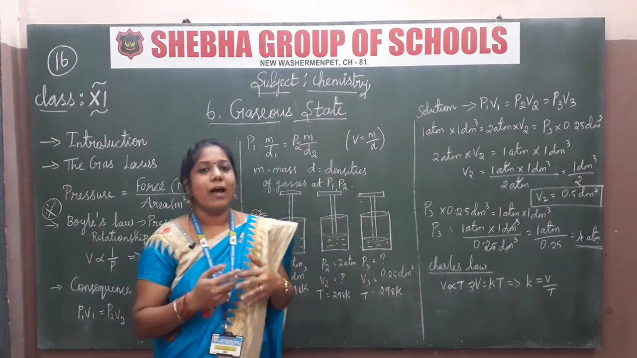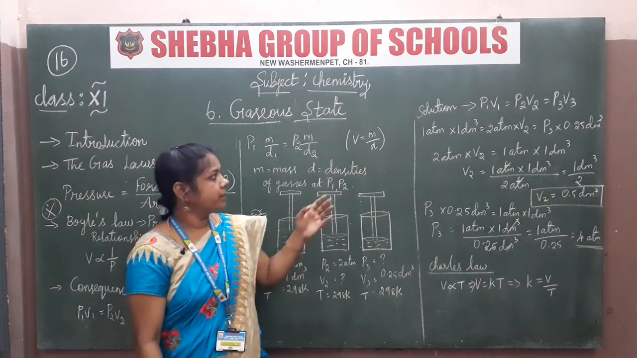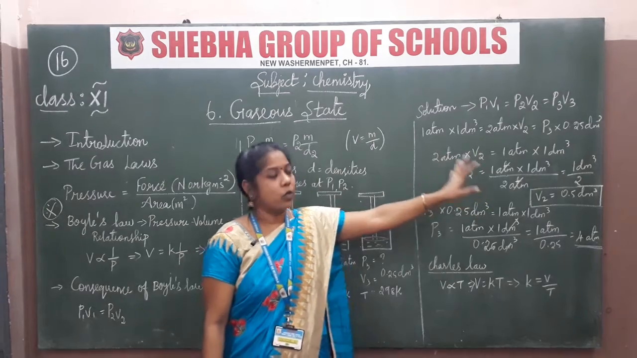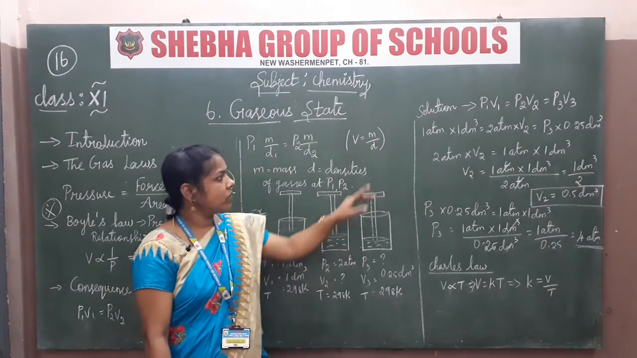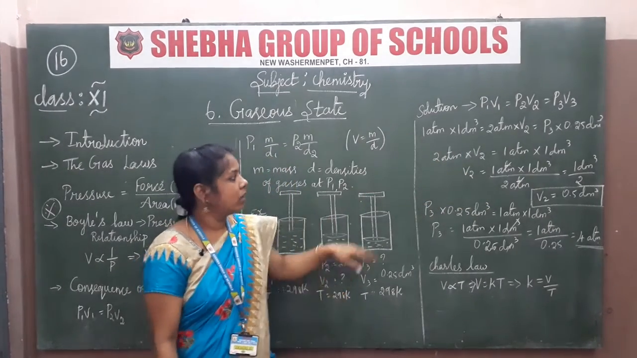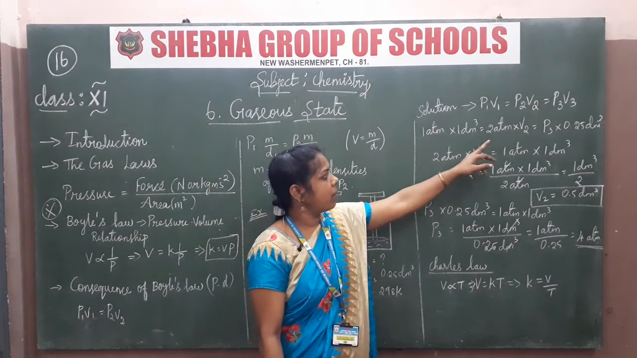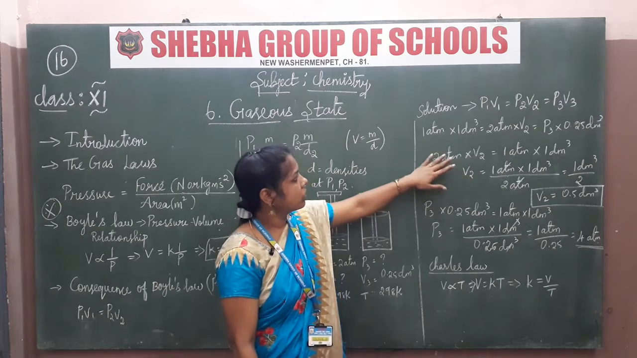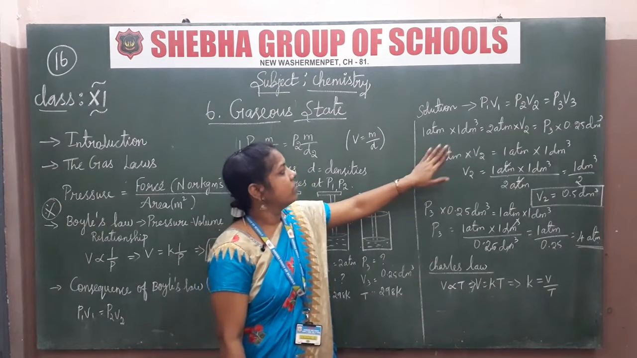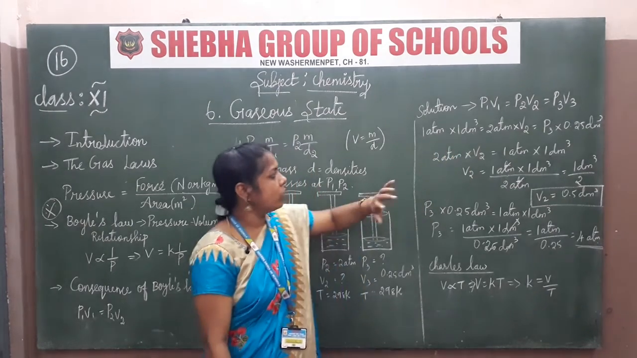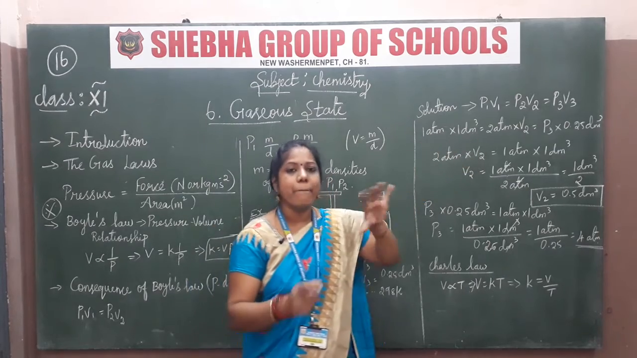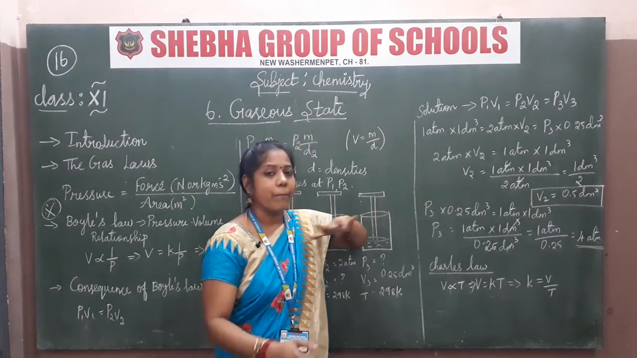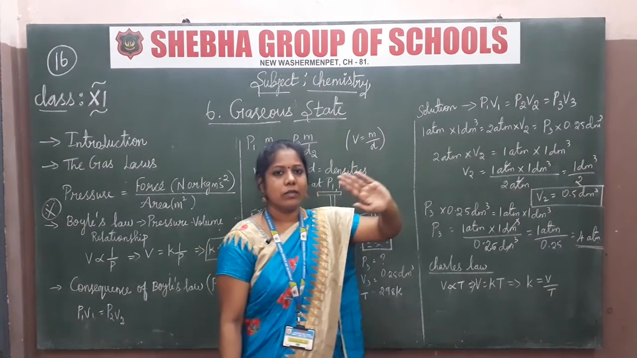So side by side you have to carry out those units: 1 atmosphere into 1 dm cube. So likewise you have to write down depending on those values: 2 atm and V2, P3 and 0.25 dm cube. So first step, we have to compare the first and second, and next step we have to compare the first and third. So these are the steps.